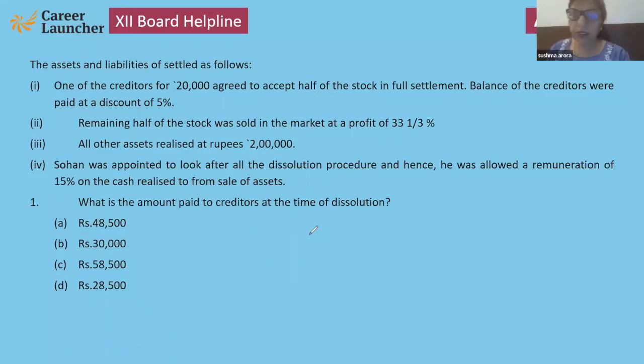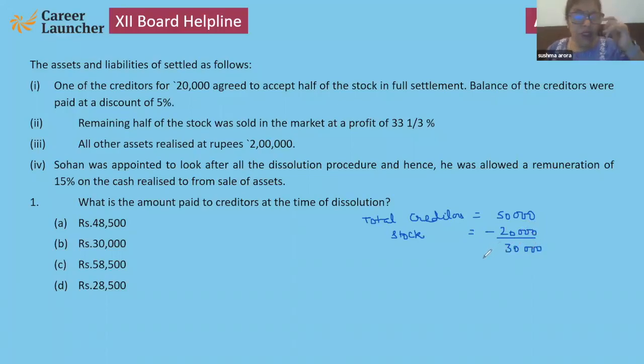Yes, please discuss. What is the total amount of creditors? Please let me know. Total creditors of rupees 50,000 and 20,000 settled by stock. So the remaining is 30,000.